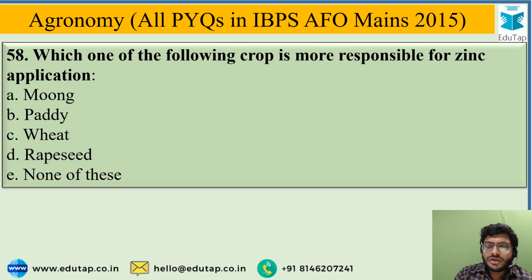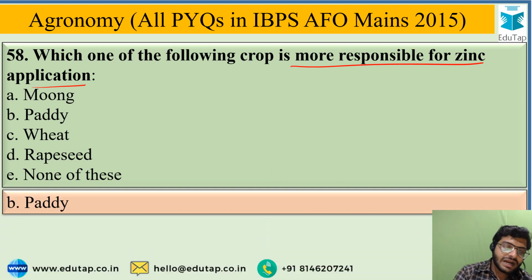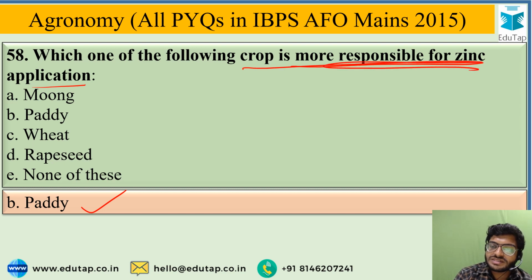Which one of the following crops is more responsible for zinc application? And the given options are moong, paddy, wheat, rapeseed, or none of these. So the correct answer for this question is paddy. Paddy is responsible for zinc application because zinc deficiency in the soil will cause Khaira disease in rice. That's why farmers apply zinc in the form of zinc sulfate in soil. So that's how paddy is responsible for zinc application in India.